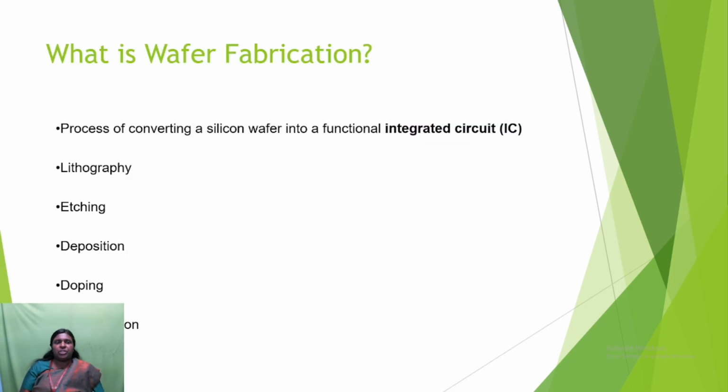What is wafer fabrication? Next, we are going to see what wafer fabrication is. It is the process of converting silicon into functional integrated circuits. That is called wafer fabrication. Here, we are going to discuss the following processes: lithography, etching, deposition, doping, and planarization.